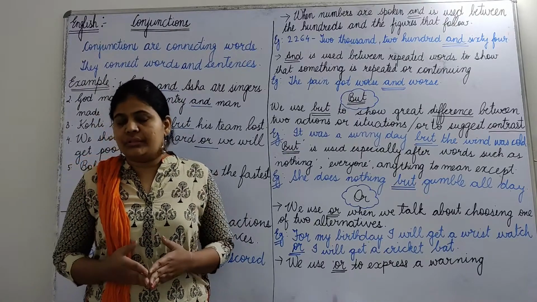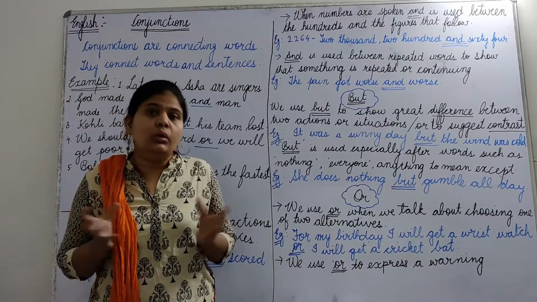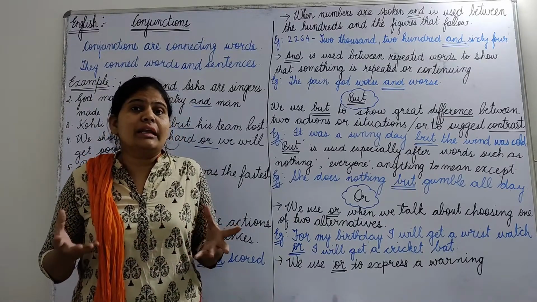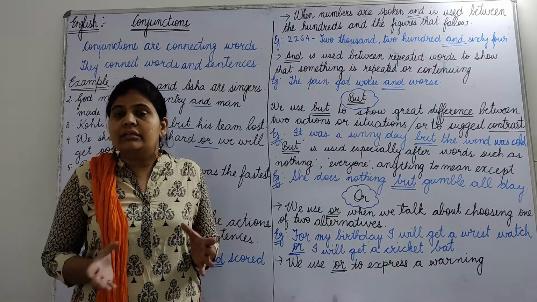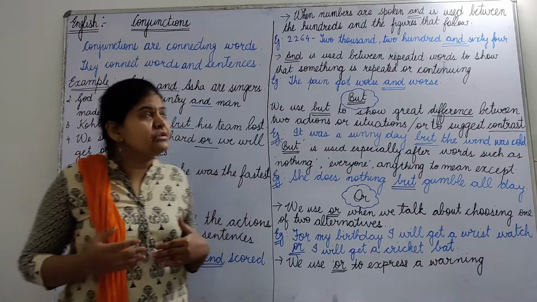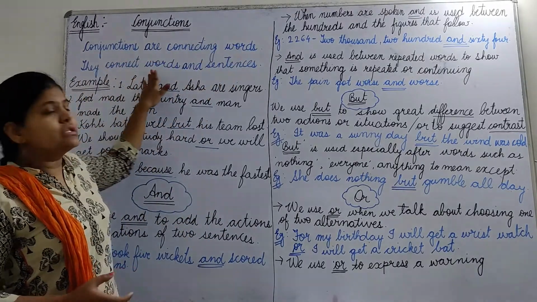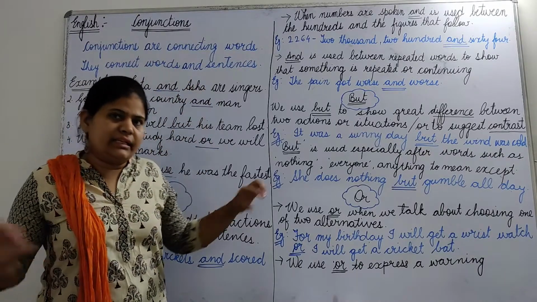Okay, conjunctions. Now what are conjunctions? Children, conjunctions are words. They are also known as connecting words. They connect words and sentences. Okay, so what are conjunctions? Conjunctions are connecting words. They connect words and sentences.